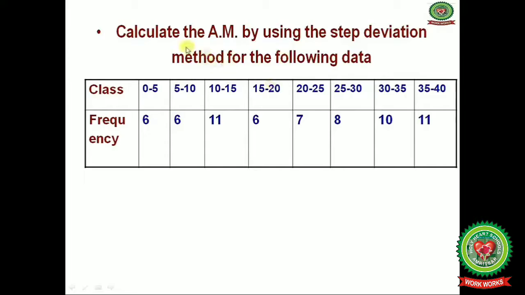Now let us do it practically. Calculate the arithmetic mean by using the step deviation method for the following data. The data given is the class intervals 0 to 5, 5 to 10, 10 to 15, 15 to 20, 20 to 25, 25 to 30, 30 to 35 and 35 to 40, and the frequencies given for each class group are 6, 6, 11, 6, 7, 8, 10 and 11.